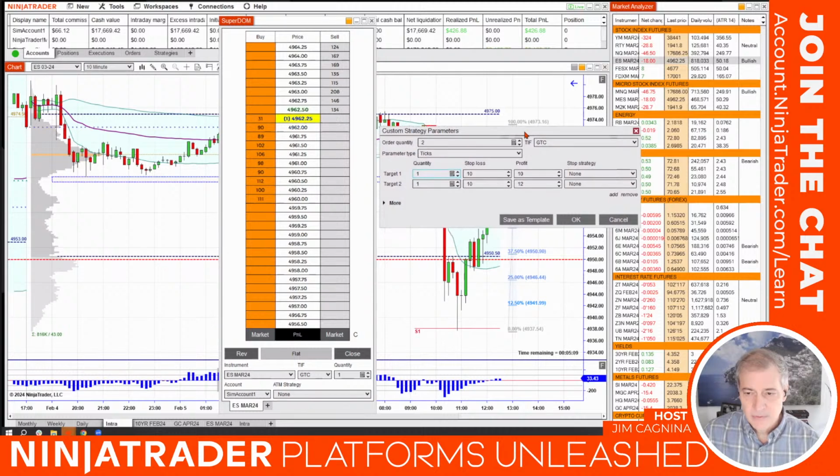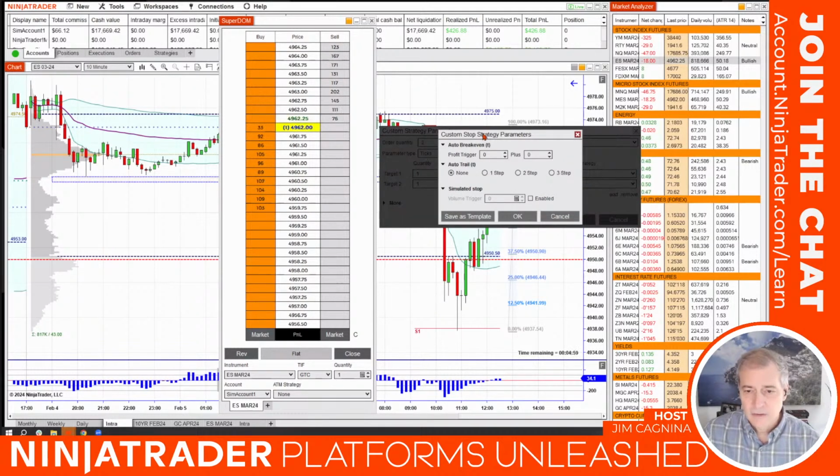Now, we're going to do the same thing. We're going to set up a break-even stop, right? I'm going to hit none under stop strategies and then custom. It's going to give me that little window here. And I'm going to say, you know what? If this goes 5 ticks in our favor, I want to auto break even. 5 ticks in our favor plus a tick, right? Oh, we'll go 4 and 1.